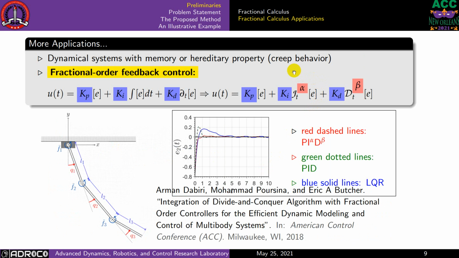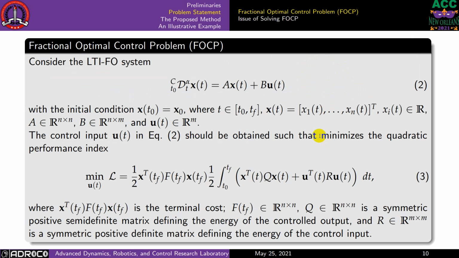Or you can use it in your controller. Adding these two parameters is going to give you much better performance, this red line, compared to the other controllers. What should be noted here is that these two parameters have properties that cannot be replicated by using a regular controller, even with a very large number of parameters. So that is unique about these fractional controllers.